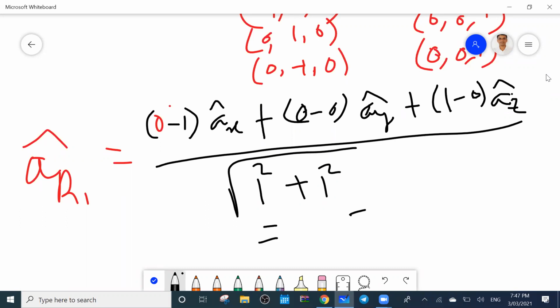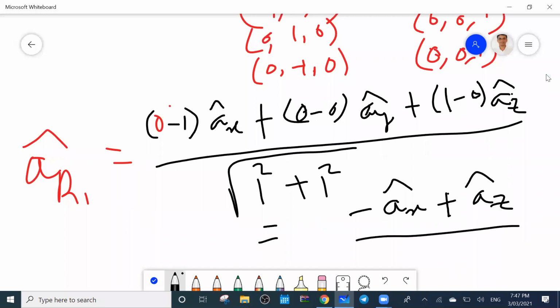Minus 1, minus Ax cap, plus Az cap, over square root of 2. So that's why they have asked in that question. These things you have to mention when you are calculating F1.